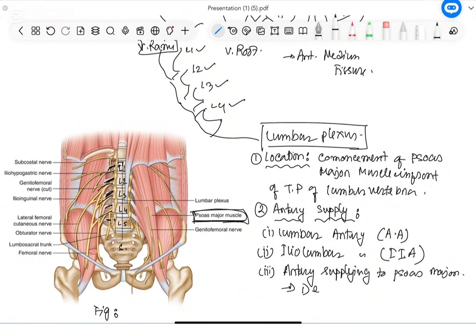Some artery names you can remember as nice to know, like the deep circumflex artery. One branch will come from the deep circumflex artery. Then branches come from the femoral artery. Branches come from the obturator artery also. So from these, branches come to supply the lumbar plexus.